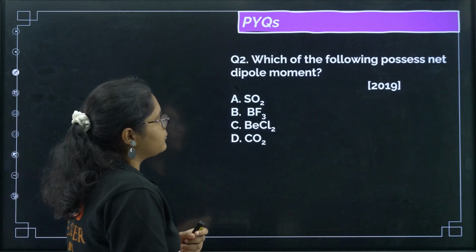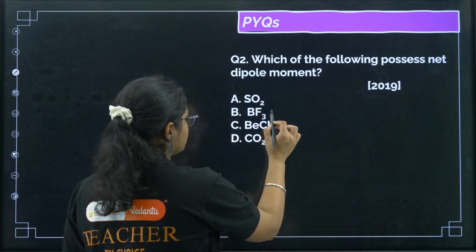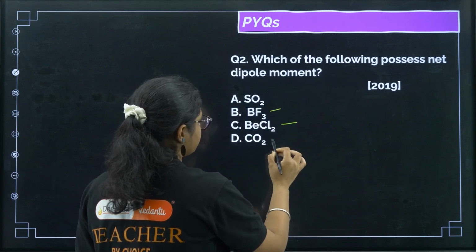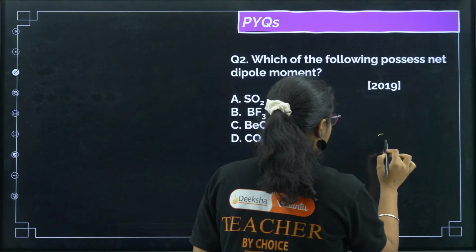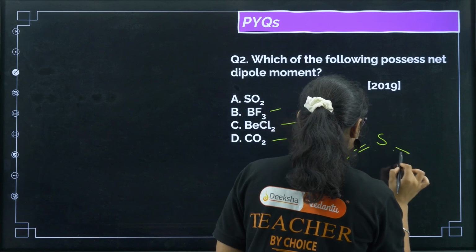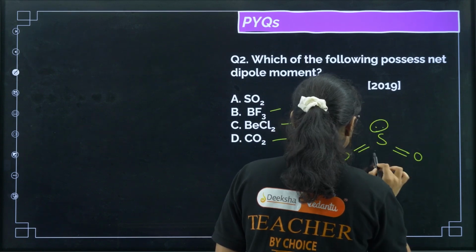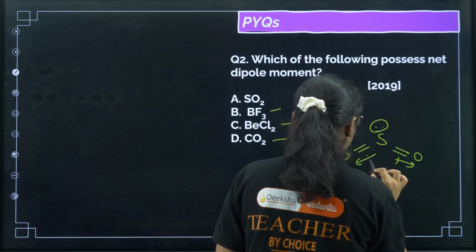Next, which of the following possess net dipole moment? I have shown you BF3 will not have, BeCl2 will not have, CO2 will not have. SO2, if you see the structure of SO2, is like this, so there is a net dipole moment.